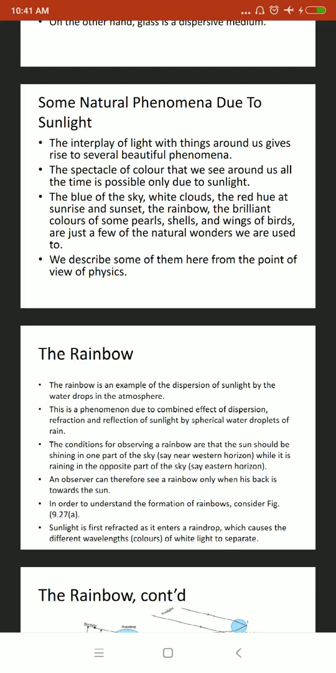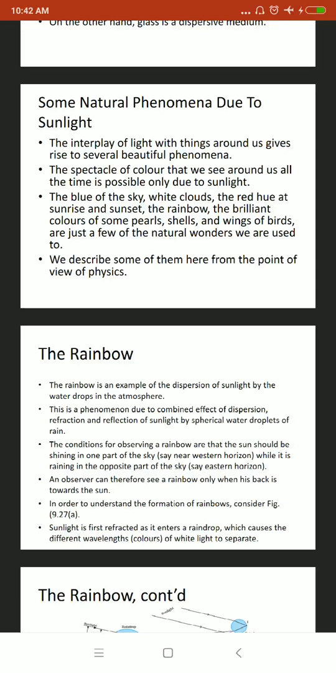A rainbow is the best example of dispersion of sunlight by water drops in the atmosphere. It combines the effects of dispersion, refraction, and reflection of sunlight by the spherical water droplets of rain. The condition for observing a rainbow is that the sun should be shining in one part of the sky while it is raining in the opposite part of the sky.